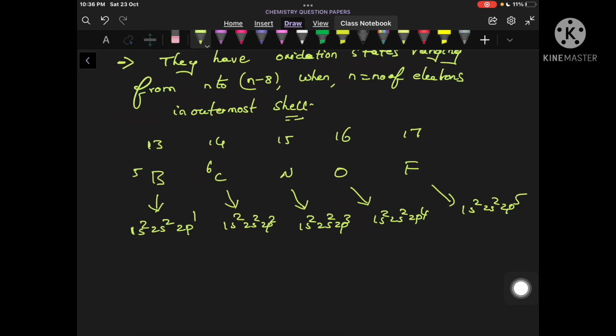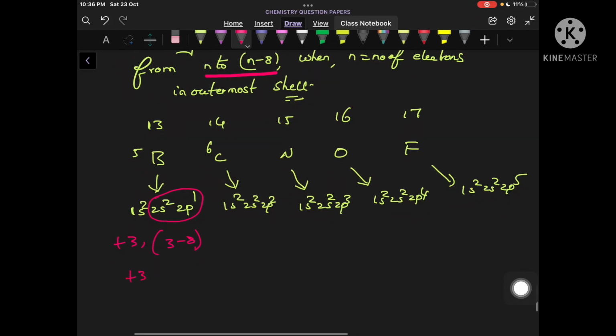Now here we have written that the oxidation states vary from n to n minus 8, where n is the number of electrons in the outermost shell. Here, how many electrons are present in the outermost shell? 3 electrons. So their oxidation states vary from plus 3 to 3 minus 8, that is plus 3 to minus 5. So these are the oxidation states which can be present in 13th group elements.